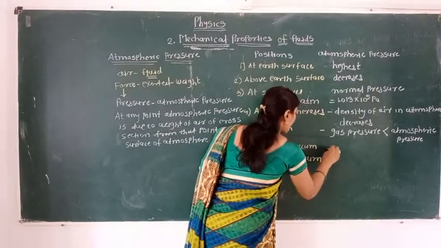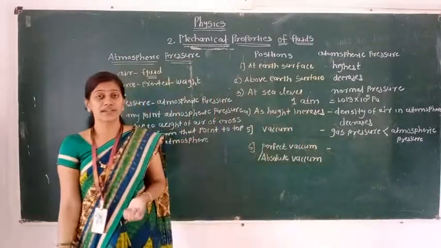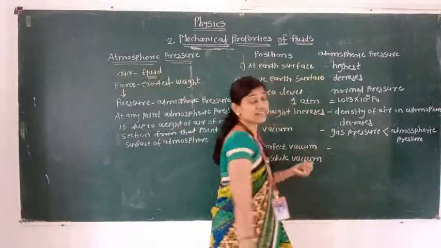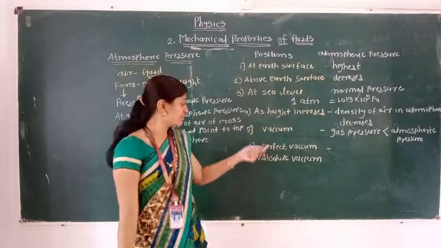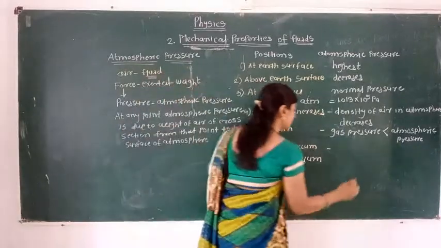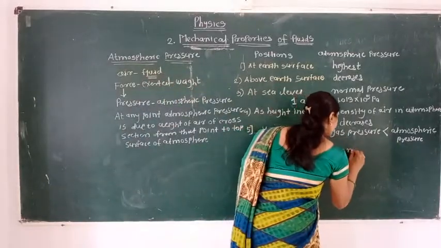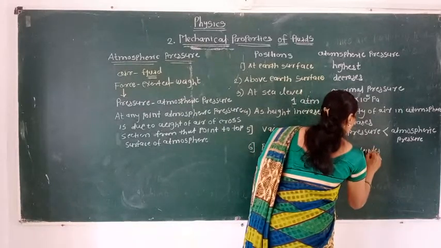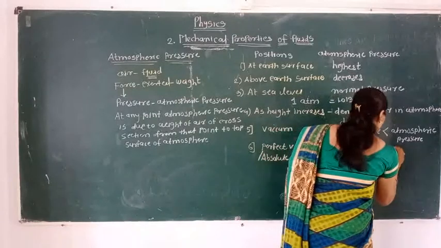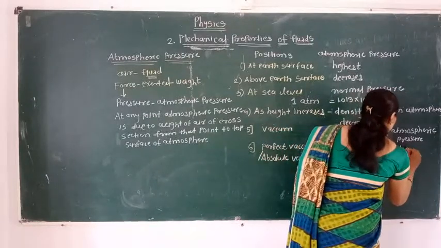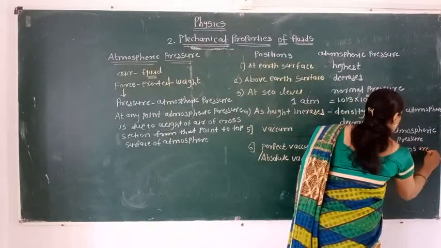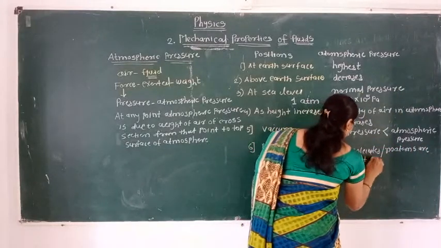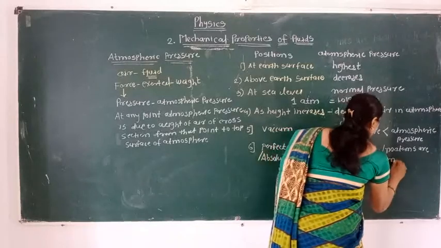In a perfect vacuum, no atoms and no molecules are present. That means matter is not present there. We know matter consists of atoms and molecules, but in a perfect vacuum no atoms are present. If atoms and molecules are not present, that means no matter is there.